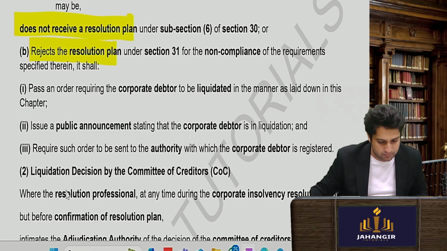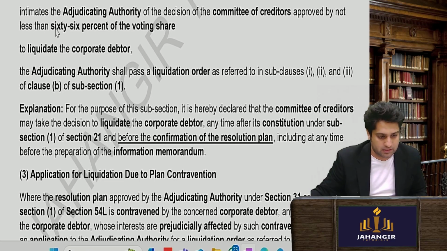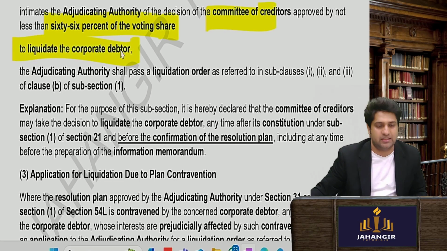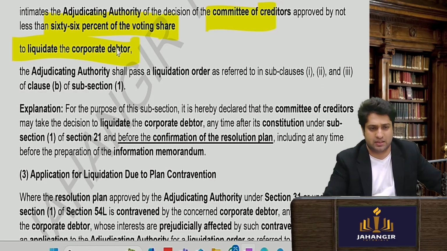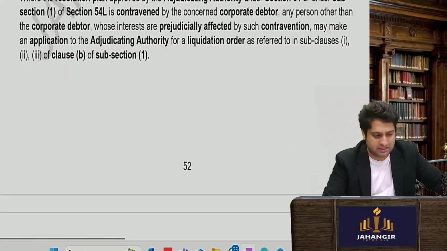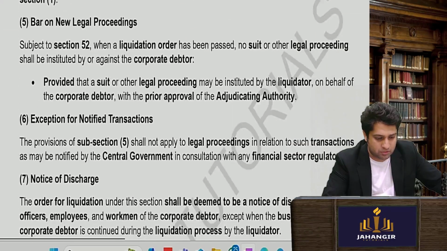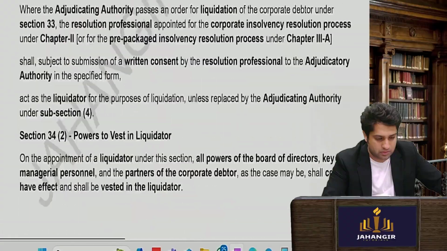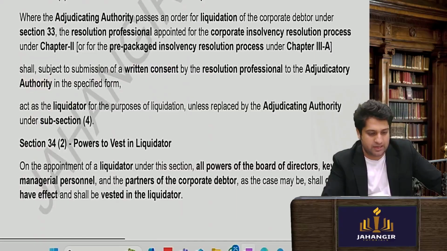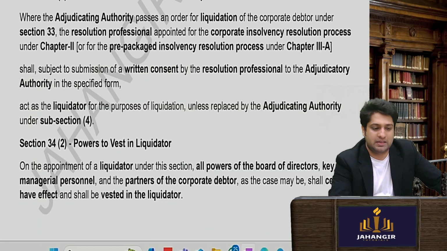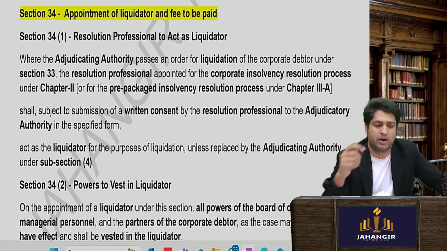Okay, or the committee of creditors have said that they will pass a liquidation of the company. 66% have said liquidate the company. Okay, so all these circumstances are there, which will lead to liquidation. Now what will happen is, when liquidation has been confirmed by NCLT, then a liquidator will be appointed.